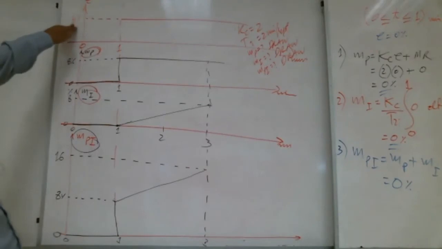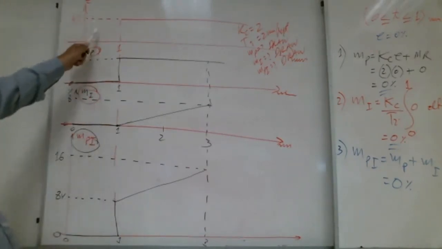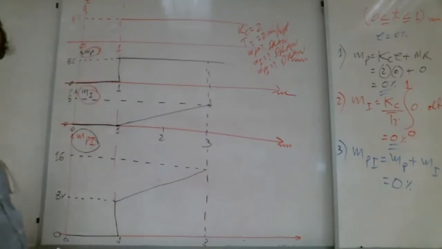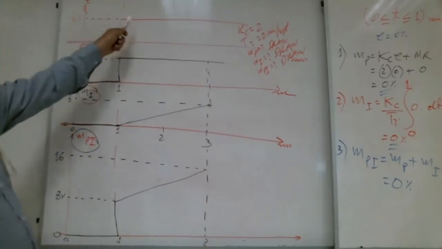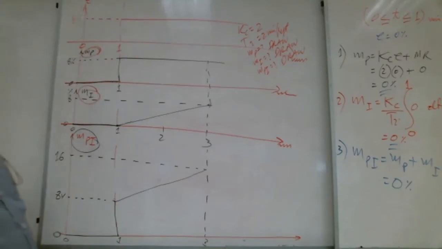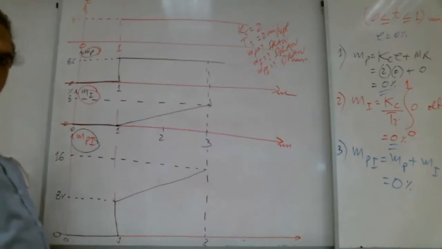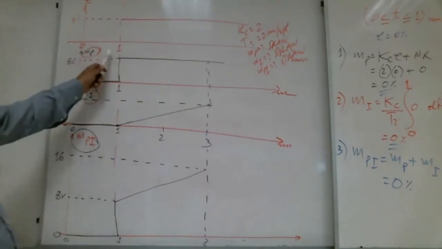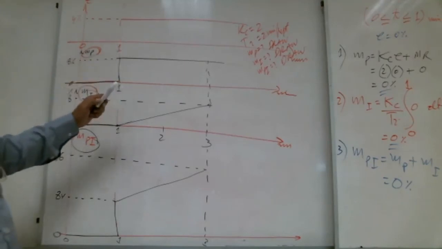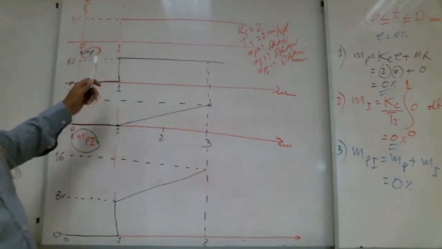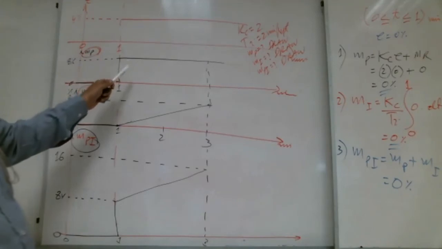This error is given. How many parts are there for this curve? 2 parts. That's good. One is from 0 to 1. What is the error from 0 to 1? 0.